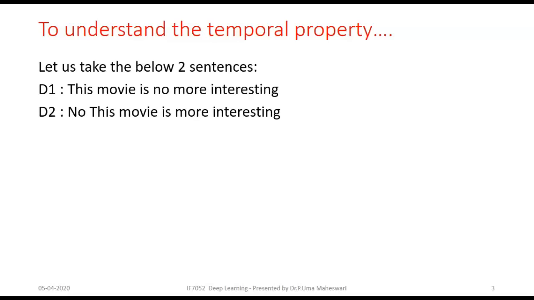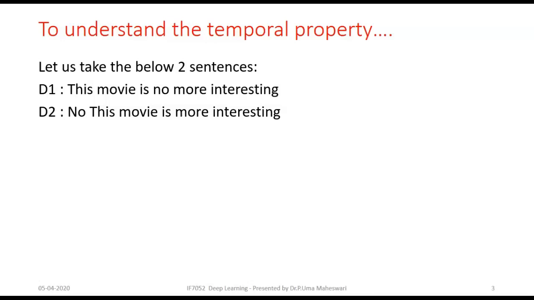Let's take the two sentences below and come up with a sentiment analysis. The first sentence is, this movie no more interesting. The second sentence is, this movie is more interesting.